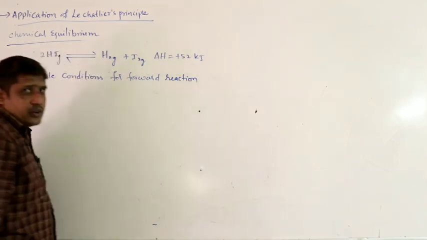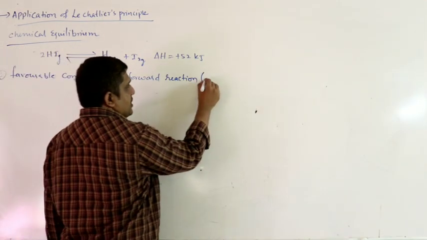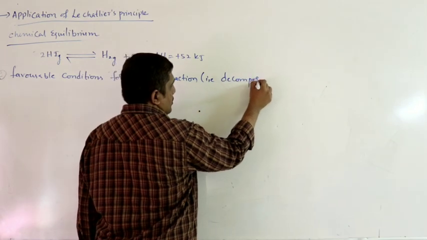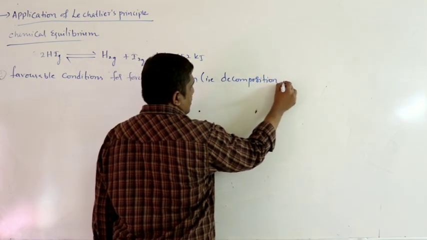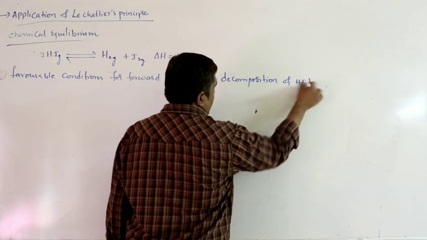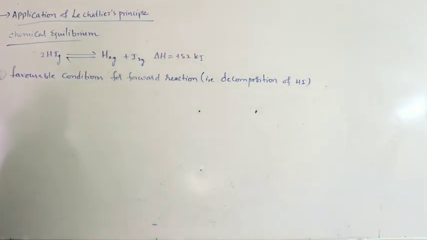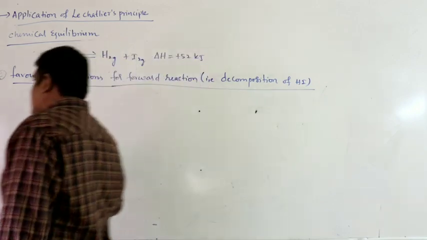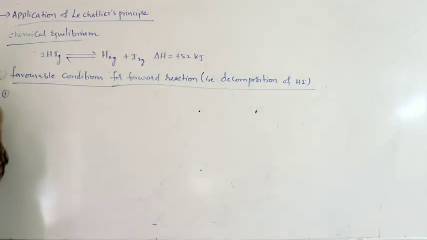What do you mean by forward reaction? Decomposition of HI. Let us see one by one. First, with respect to temperature.